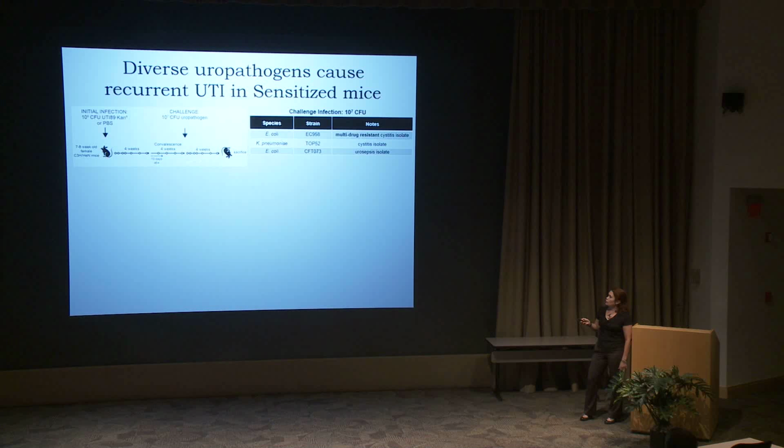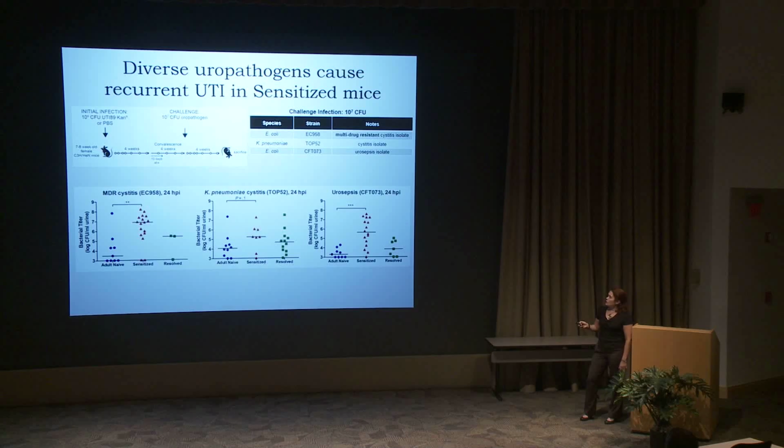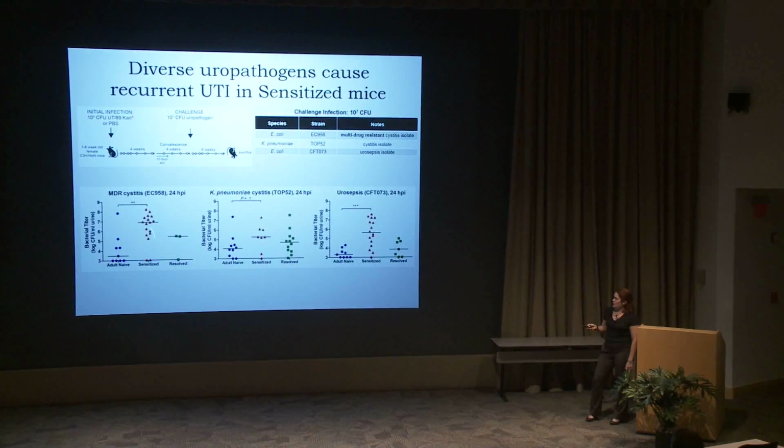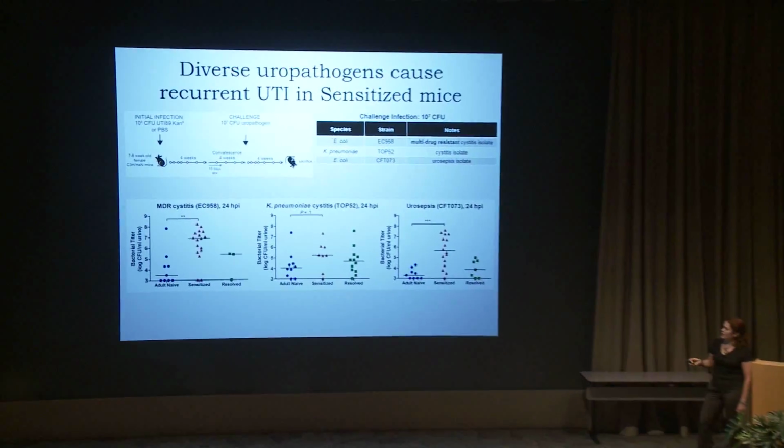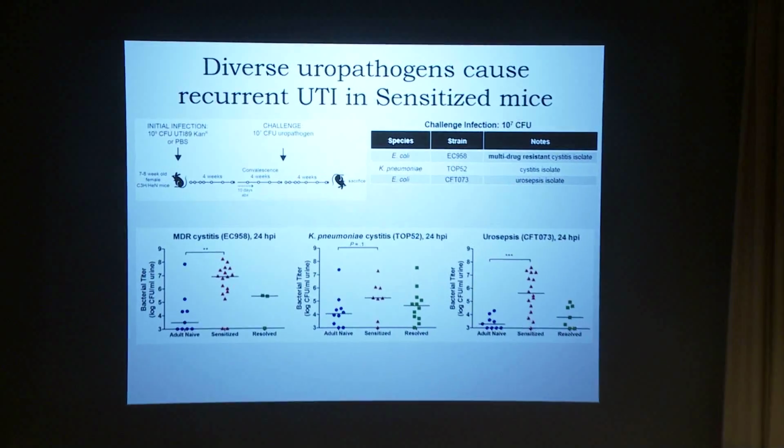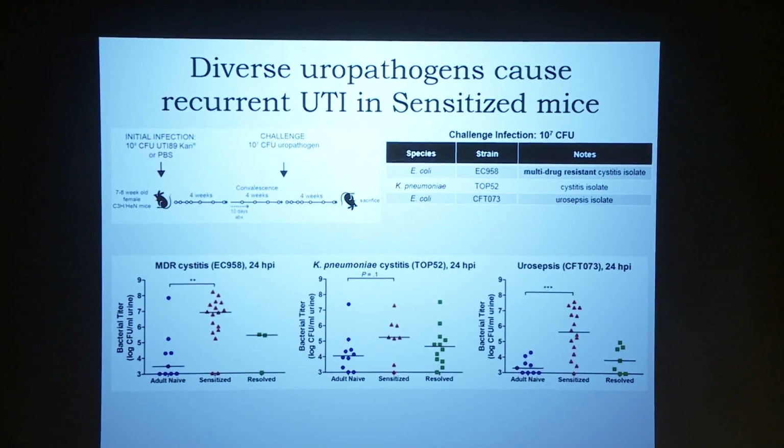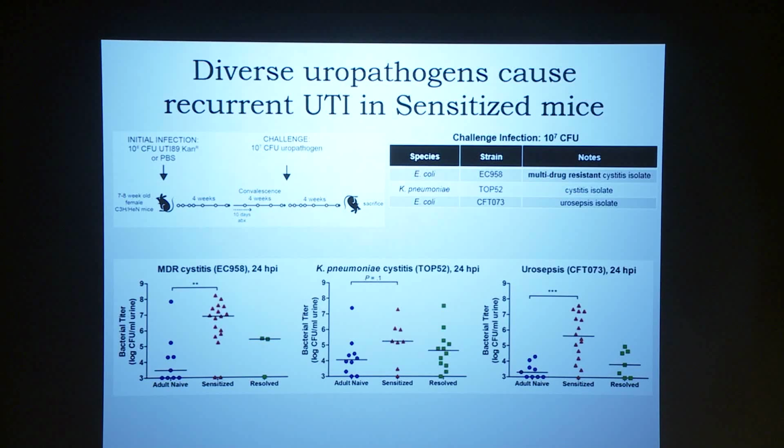First, I'll show you the urine bacterial burden at 24 hours post-challenge, so this is their acute infection. And what we see is that the sensitized mice, in red in the center here, are highly susceptible to acute cystitis caused by, here, another cystitis isolate, but this one's multi-drug resistant, so it's very troubling if it's doing very well in sensitized mice. They were also susceptible to cystitis caused by a non-E. coli strain, a Klebsiella strain.